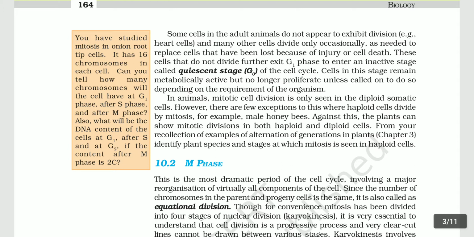From your recollection of examples of alternation of generation in plants, Chapter 3, identify plant species in the stages at which mitosis is seen in haploid cells. You have studied mitosis in onion root.